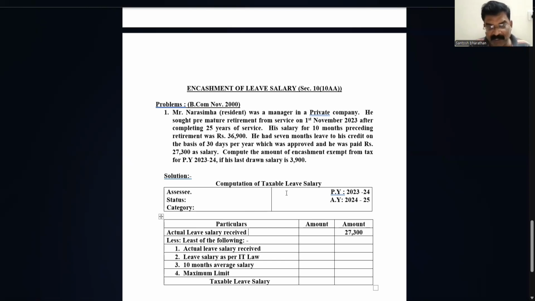See, first we need to fill this format: Computation of taxable leave salary. Assessee: we need to write the assessee name. Here we have Mr. Narasimha. Then status: in the problem itself they have given it is resident. Then category: Mr. Narasimha, manager working in a private company, so it's a non-government employee.